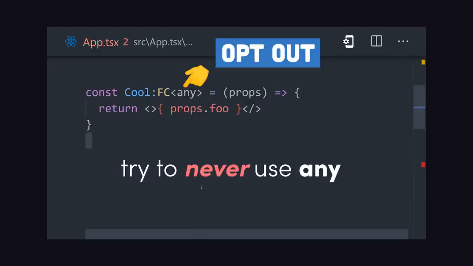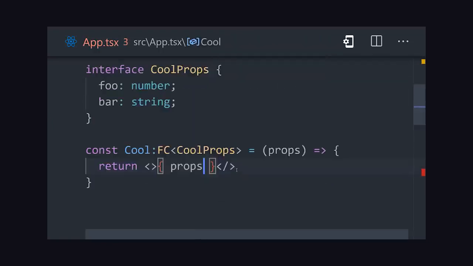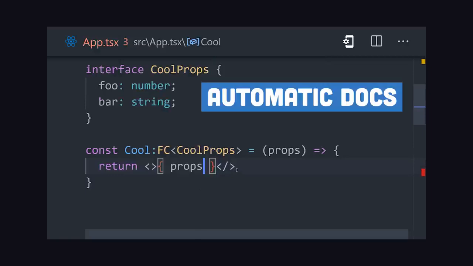It's also worth noting that TypeScript can provide automatic documentation for your code, because your editor will automatically pick up the type definitions, so anybody using your code will get IntelliSense on the shape and purpose of it. And that's way more efficient than having to go read some documentation online.